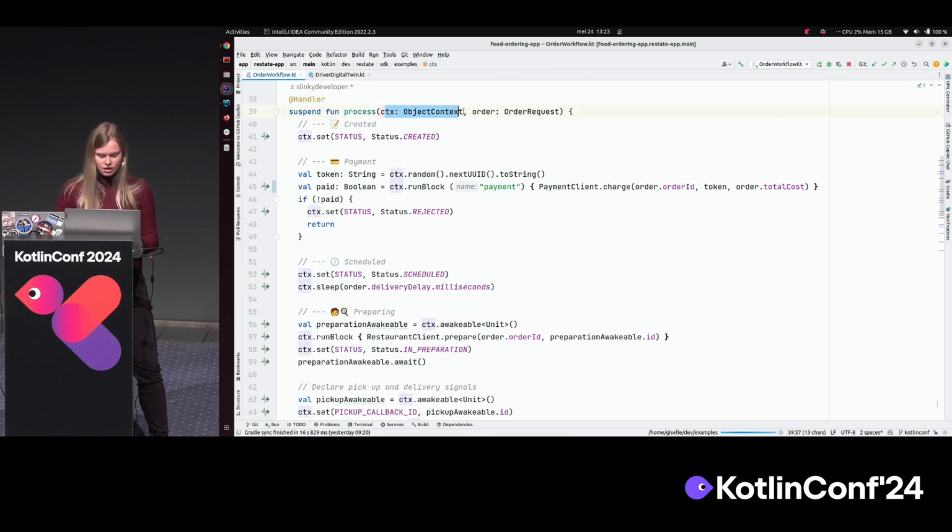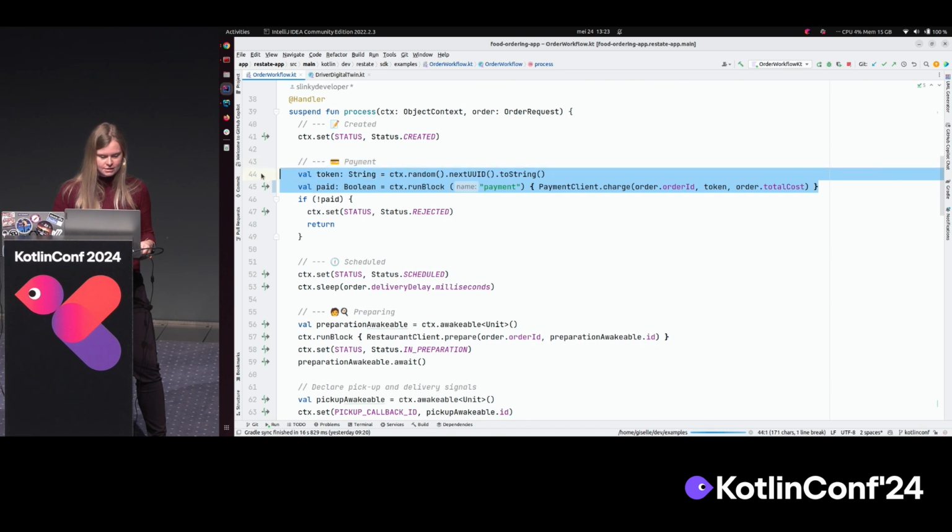The process function gets two things delivered to it: the object context, which is basically the connection to the SDK, so every time I use CTX in the code, that leads to an event sent to Restate, and the request, which is what our customer wants. The first thing we do here, we have a few patterns that we implemented in order to process the order. The first one is the payment, so that's these two lines here.